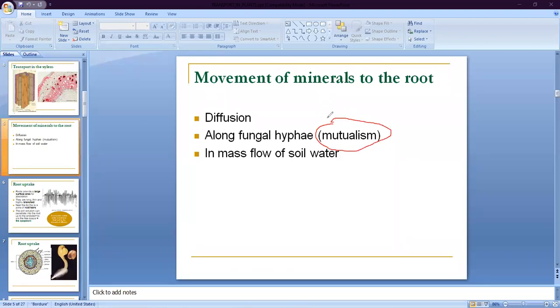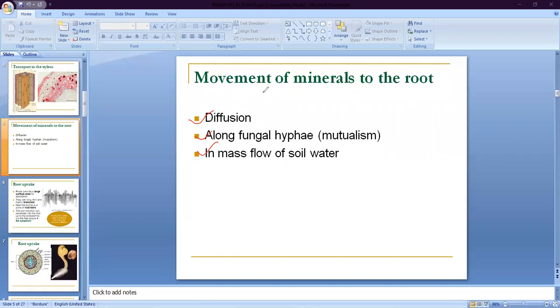In mutualism, the fungal structure obtains food from the plant part and receives nutrition from the soil through the fungal hyphae. Third is the mass flow hypothesis of soil and soil water. This hypothesis explains the transportation of water and other content from the root to the plant part. So three mechanisms are responsible for movement of water and minerals from the root to the plant.